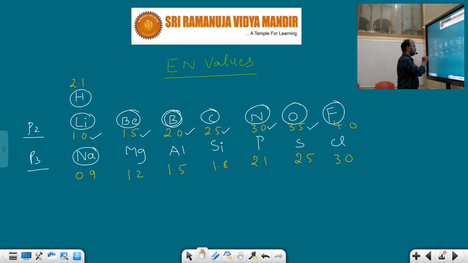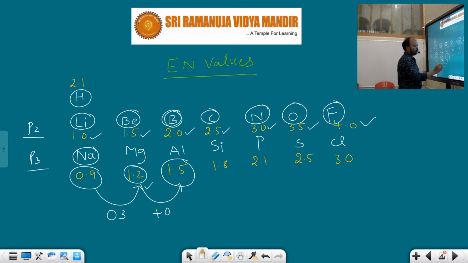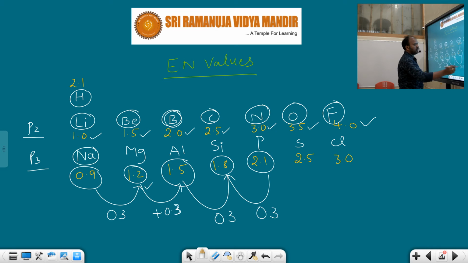After that, third period elements. Which are the third period elements? Sodium, magnesium, aluminum, silicon, phosphorus, sulfur, chlorine. Sodium electronegativity how much? 0.9. If you add 0.3, you will get the electronegativity of magnesium, 1.2. Here aluminum will be there. How much difference will be there? 0.3. So 1.2 plus 0.3 is 1.5. 1.5 to 1.8 difference is 0.3. 1.8 to 2.1 difference is 0.3. So from sodium, magnesium, aluminum, silicon and phosphorus, the electronegativity difference is 0.3. But sulfur's electronegativity is 2.5.